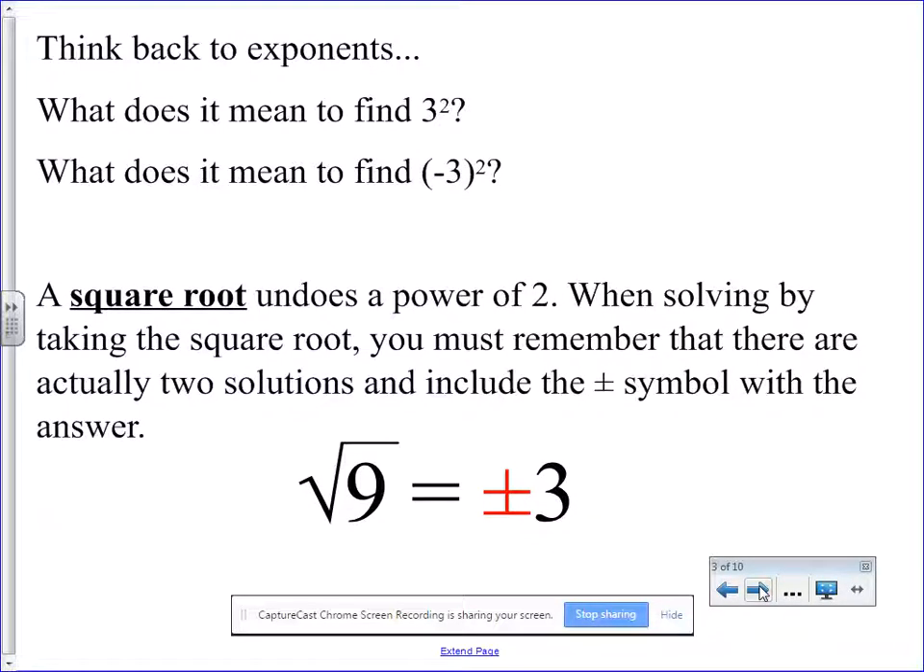So, back when we did that exponent unit, we talked about something like 3 squared. We know that 3 squared is the same thing as 3 times 3. And that is equal to 9. But what's interesting is that negative 3 is a quantity squared. That is negative 3 times negative 3. We know that 2 negatives multiplied together equals positive. So this is also positive 9.